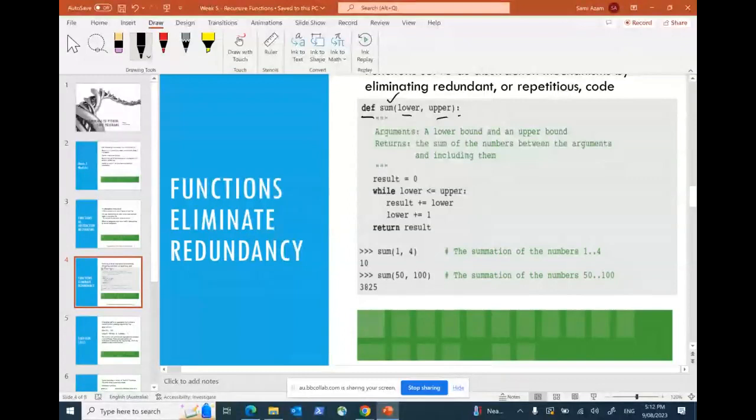Now, once I get into the function, I have defined a variable called result equals to 0, and then I'm using a while loop to check as long as lower is less than or equal to upper, this is true.